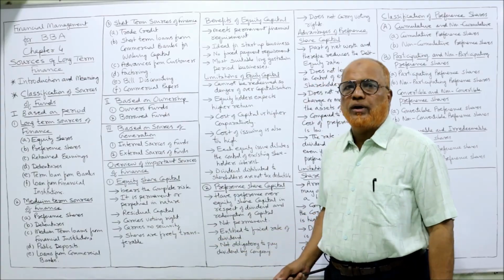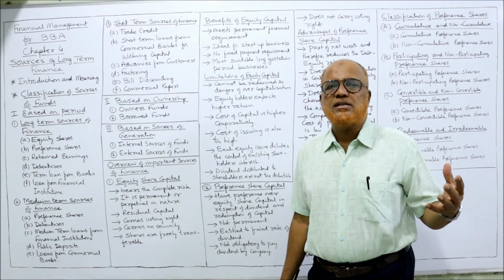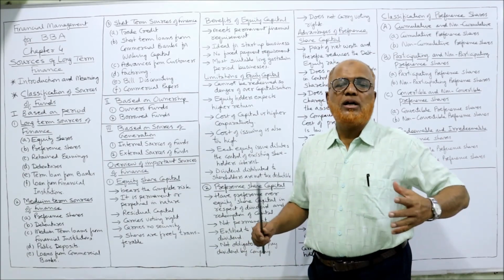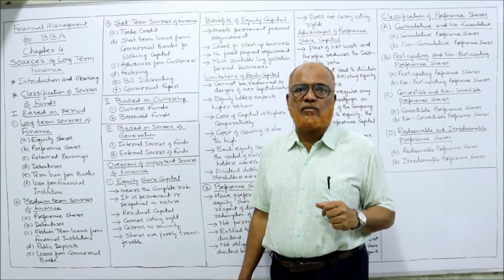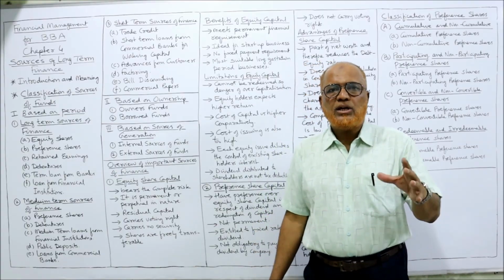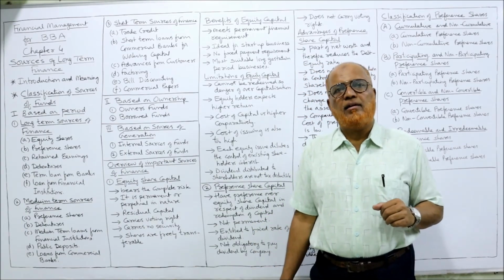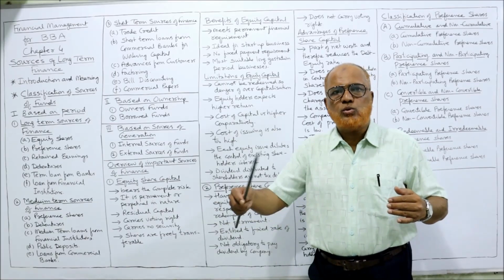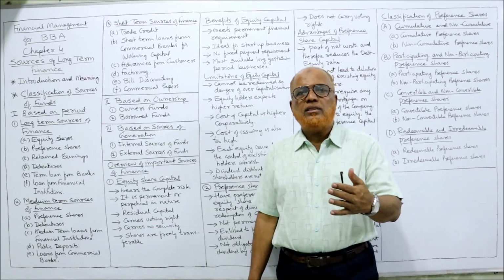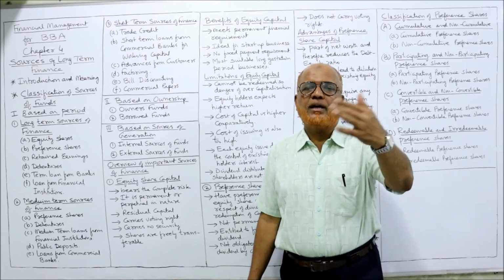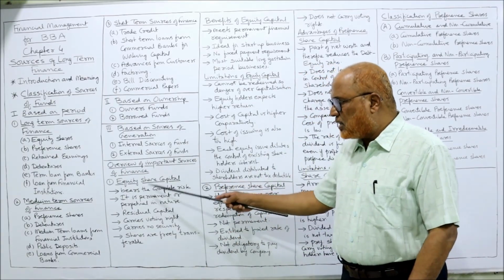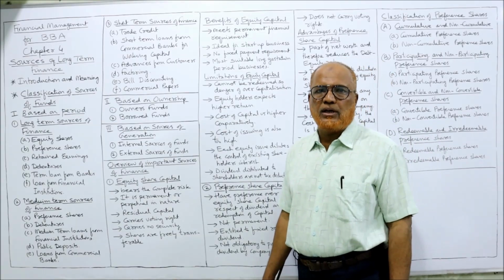Then carries no security. Whereas preference shares or debentures carry some security against the assets of the company, equity shareholders do not have any security on the assets of the business. Lastly, shares are freely transferable. The equity shares are freely transferable in the secondary market. Once the company issues the shares in the primary market, the shares are issued to the shareholders. Later on, if they want to transfer, they can transfer freely in the secondary market, the stock exchange. So these are the characteristic features of equity.